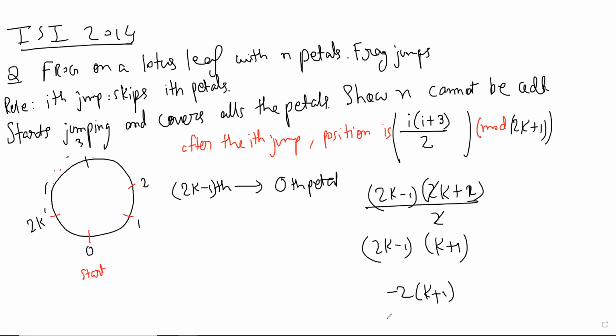But then when you simplify that, that is something nice, right? It's minus 1, or 2k. That is 2k. So it does go to the 2kth petal.